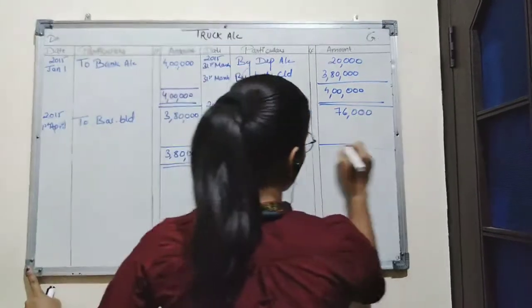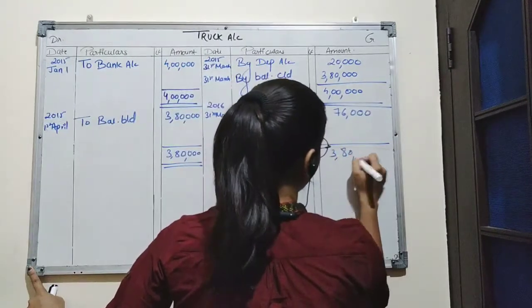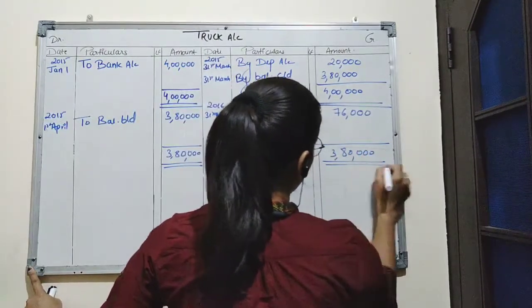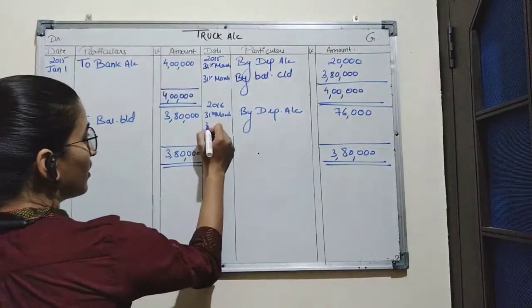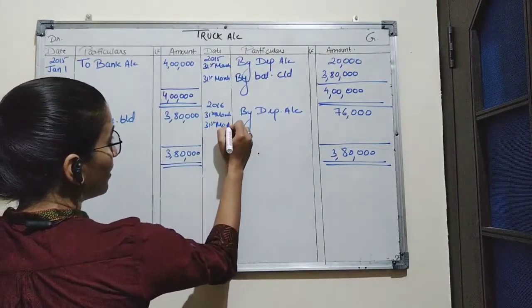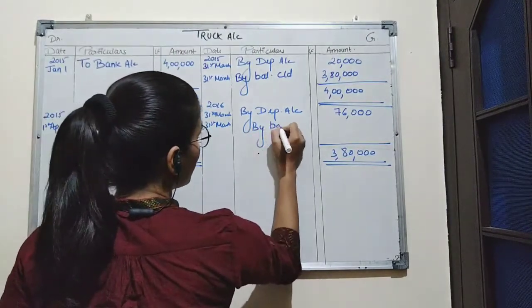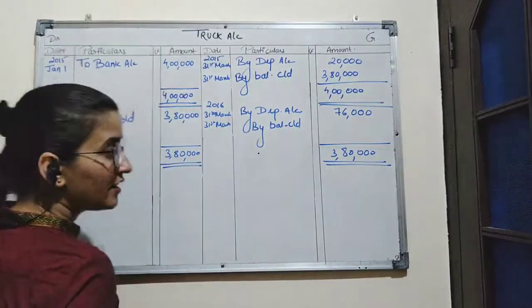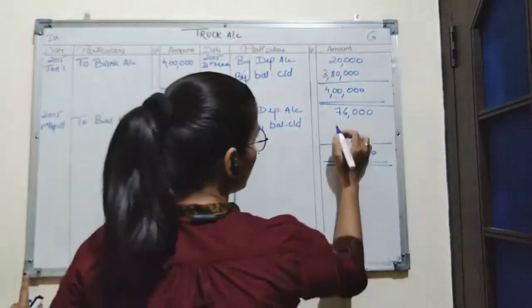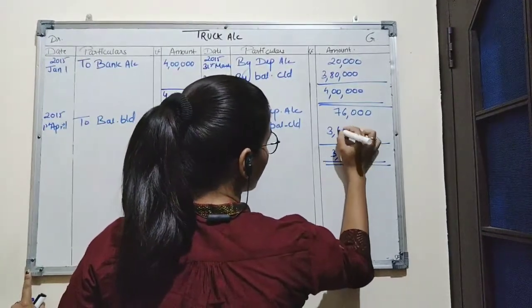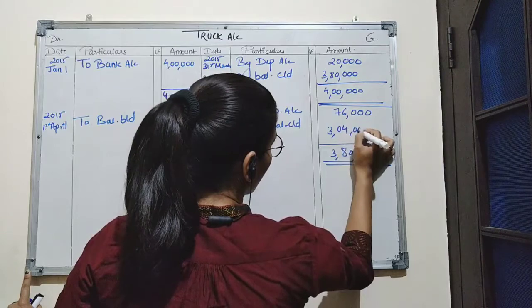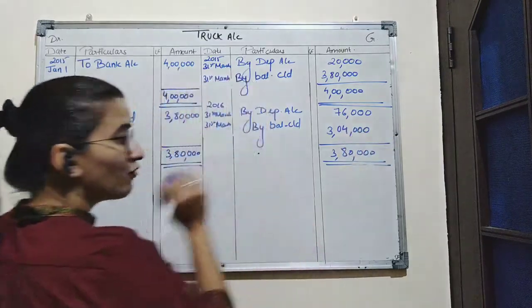We will record this amount on the credit side also, 3,80,000. This will be the balancing figure. We write the balancing figure as by balance carried down. So here the amount will be 3,04,000.